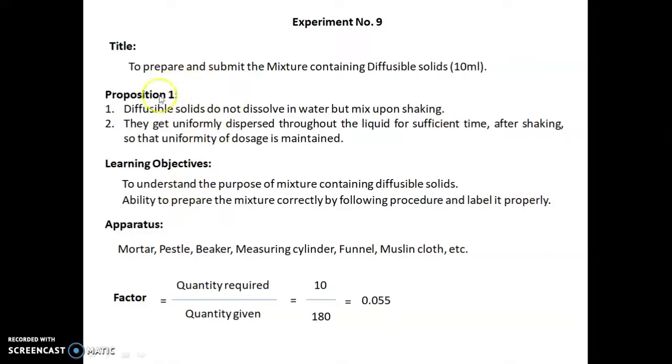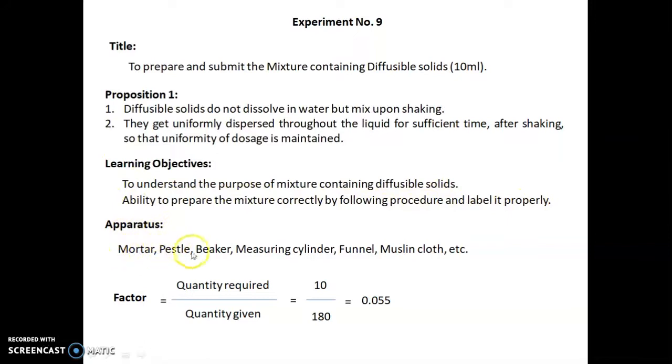So now let's move towards the experiment. Experiment number 9. The title of today's experiment is to prepare and submit the mixture containing diffusible solids, 10 ml. Proposition one: the diffusible solids do not dissolve in water but mix upon shaking. And second, they get uniformly dispersed throughout the liquid for sufficient time after shaking so that uniformity of dosage is maintained. The learning objectives of today's experiment are to understand the purpose of a mixture containing diffusible solids and the ability to prepare the mixture correctly by following the procedure and label it properly.